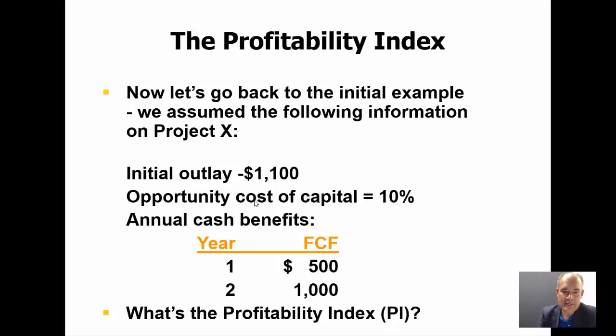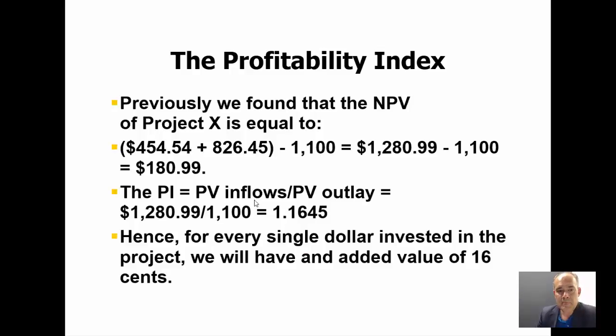So we have the year, we have the free cash flows, and the question is, what is the profitability index? As you could see, the net present value was $181, but the profitability index is 1.16. What is the meaning of that? Well, for every dollar that you invest in the project, you are going to have an added value of 16 cents.